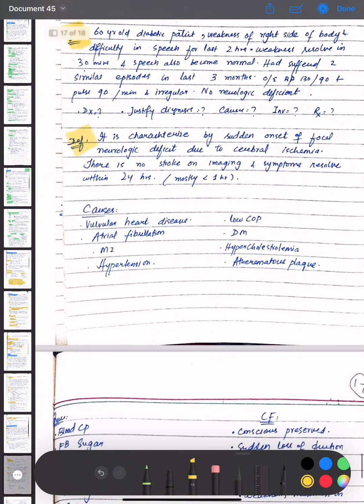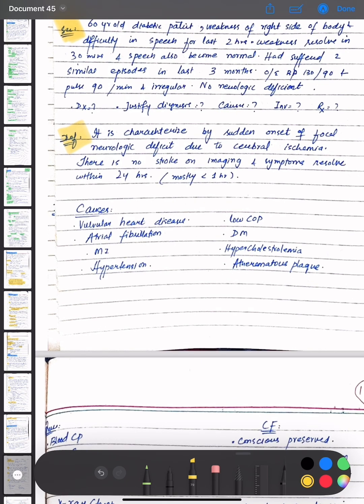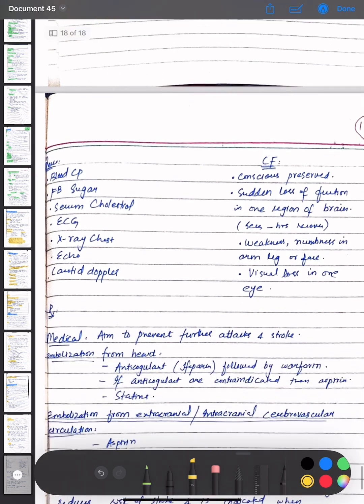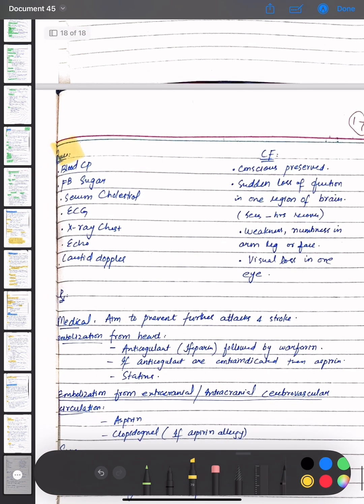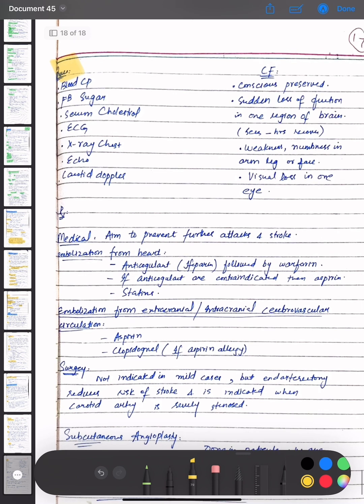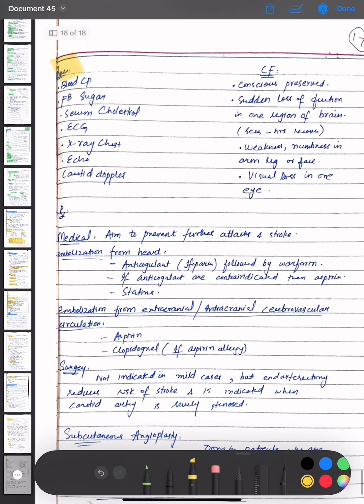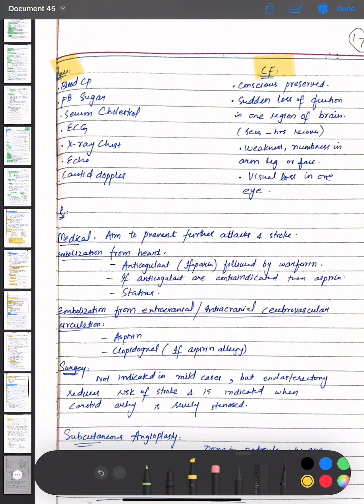So the definition is that it is characterized by sudden onset of focal neurological deficits due to cerebral ischemia. There is no stroke on imaging and symptoms resolve within 24 hours. The causes are valvular heart diseases, atrial fibrillation, MI, and hypertension. Then diabetes mellitus, hypercholesterolemia, and atheromatous plaque. The investigations are blood CP, FB sugar, serum cholesterol, ECG, X-ray chest, echo and carotid Doppler. The clinical features are: conscious, preserved, sudden loss of function in one region of the brain, weakness or numbness in arm, leg, or face, and visual loss in one eye.